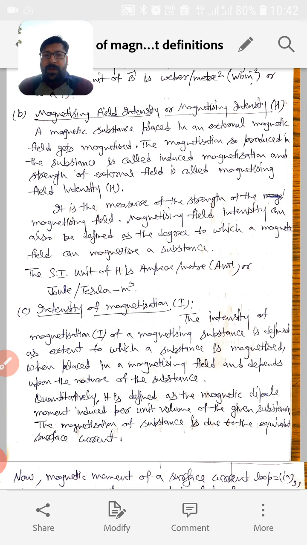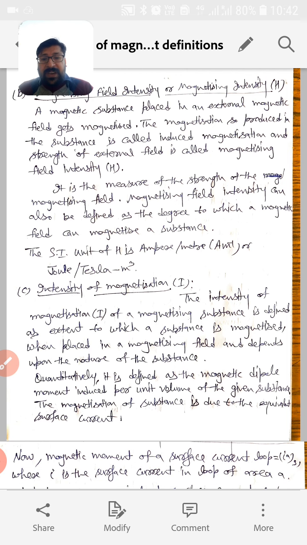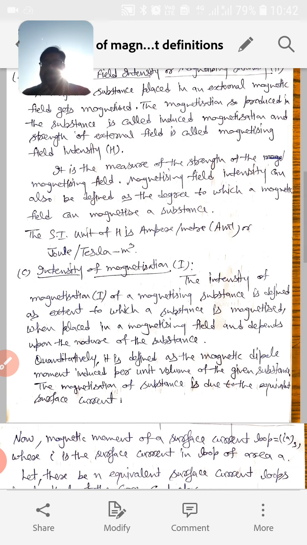That is H. And what is I? I is the intensity of magnetization of a magnetizing substance. It is the extent to which a substance is magnetized, so it is the inherent or internal property of the magnetic material, and it depends on its nature, meaning how much that magnetic material can get magnetized.